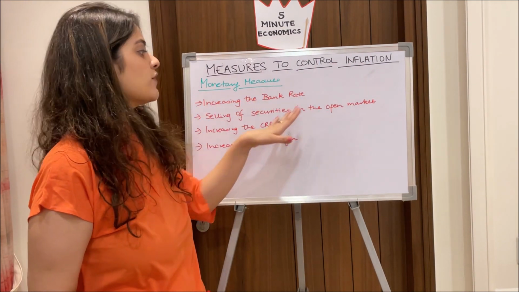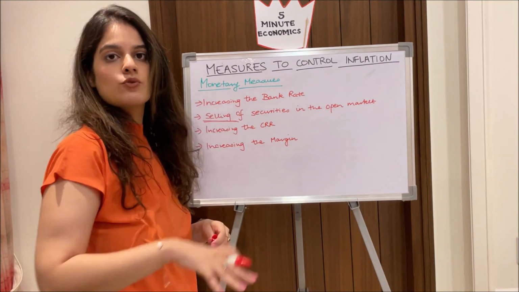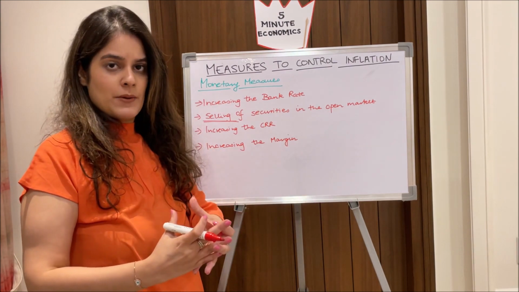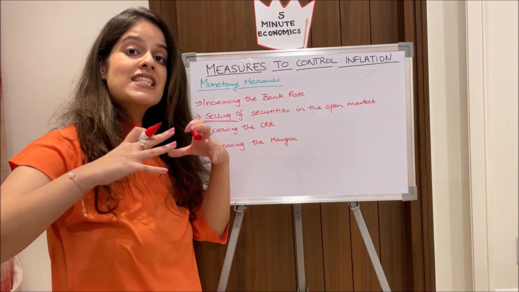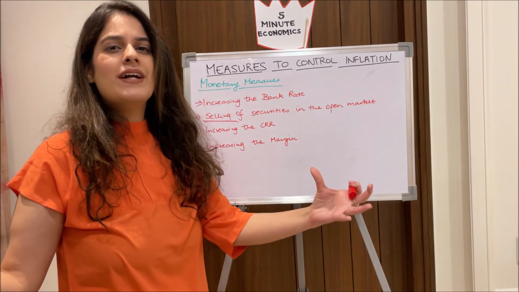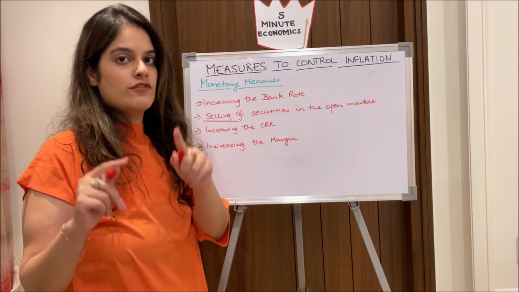Next, coming to selling of securities in the open market. Please make sure you don't get confused with selling. Already the economy has a lot of money. So here they will sell the securities. When we sell securities, we absorb the excessive liquidity in the market, thereby controlling inflation.